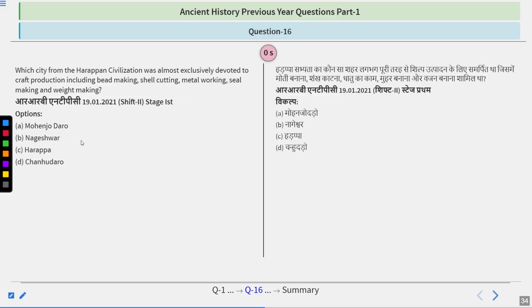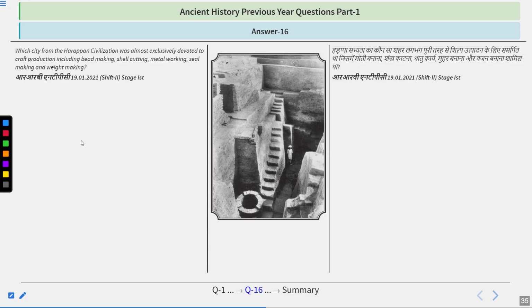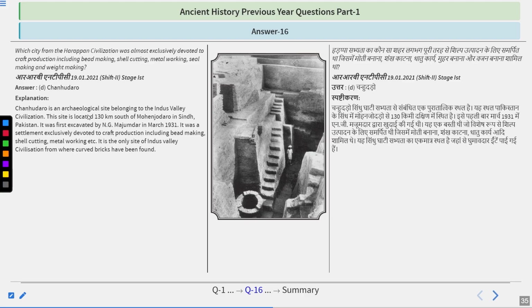Okay, I hope this question was a little bit difficult, but I hope you got it right. The answer is D, that is Chanhudaro. Let's read about this one. Chanhudaro is an archaeological site belonging to the Indus Valley civilization. The site is located 130 kilometers south of Mohenjo-daro in Sindh, Pakistan.